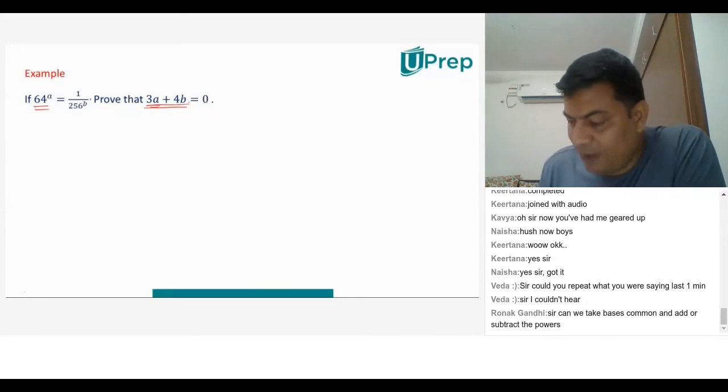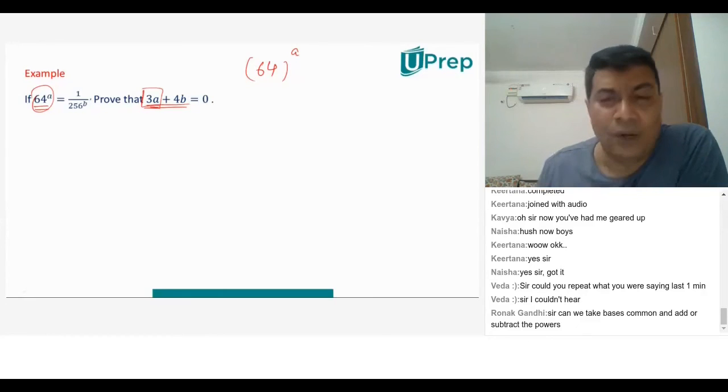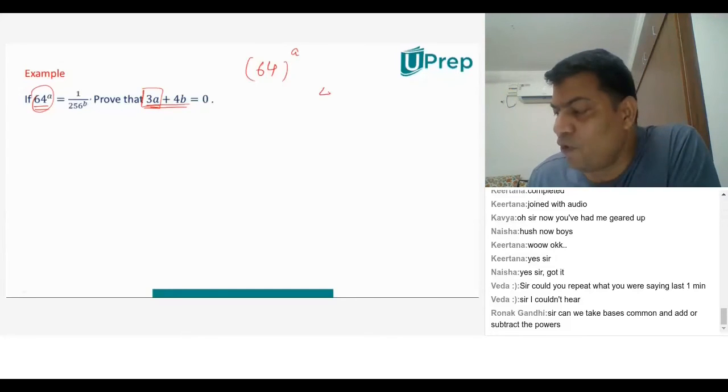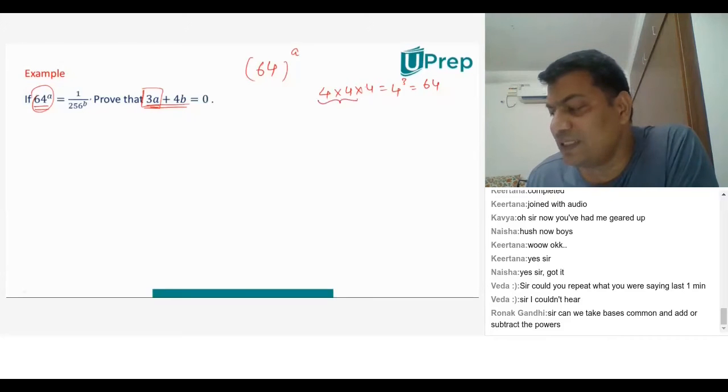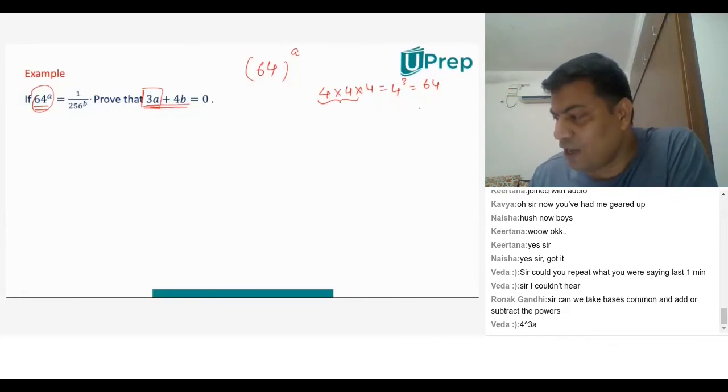Now 3A, the moment I see this 3A, that itself gives me an idea that 64 to the power of A, I need a 3 here. Now when I see 64 and 3, the only thing that comes to my mind is 4 cube. That's how you are supposed to think. So you have your 4 into 4 into 4 is nothing but 4 to the power of 3, which is nothing but 64. Because 4 fours is 16, 16 fours is 64. Now 64 fours will be 256.